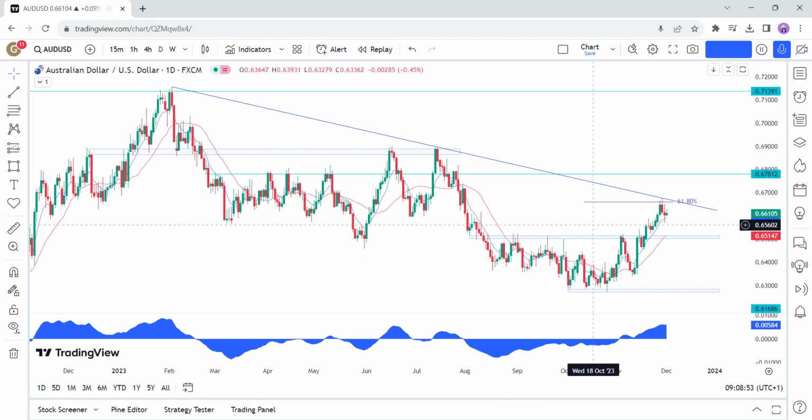Hi everyone, this is a technical analysis on Aussie dollar. Let's start with some fundamental background first.